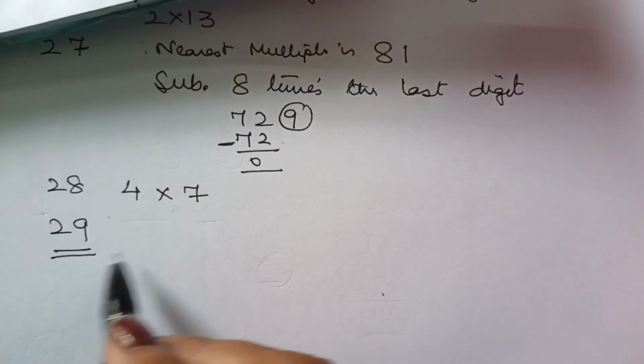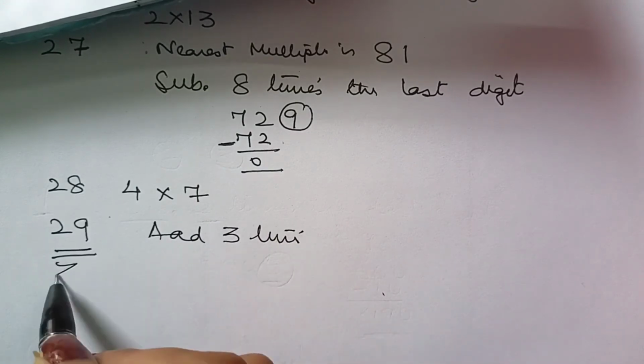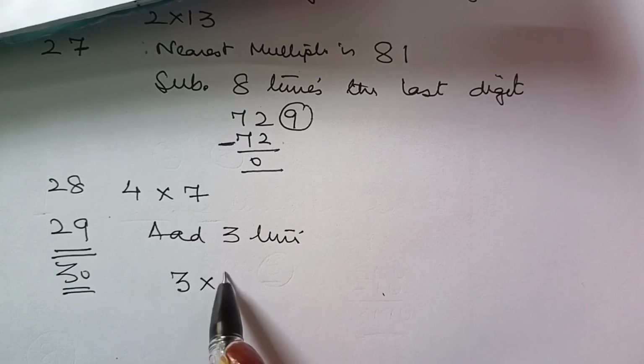So this was 29. Now I have already discussed what we have to do: add 3 times. I am not repeating. For 30, check out the rules for 3 and 10.